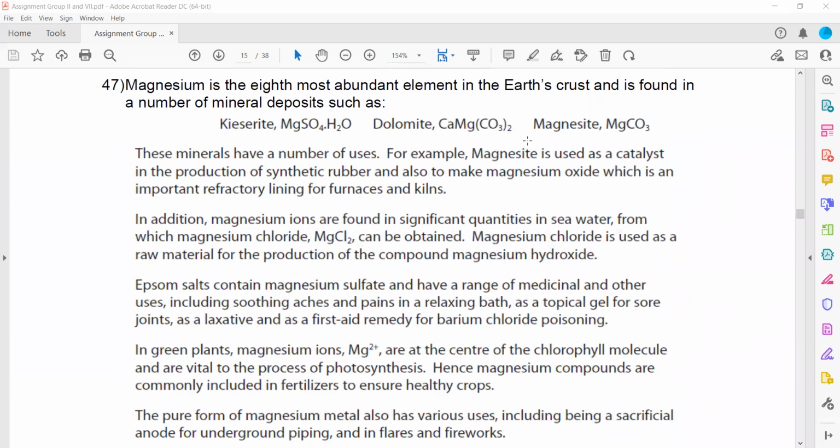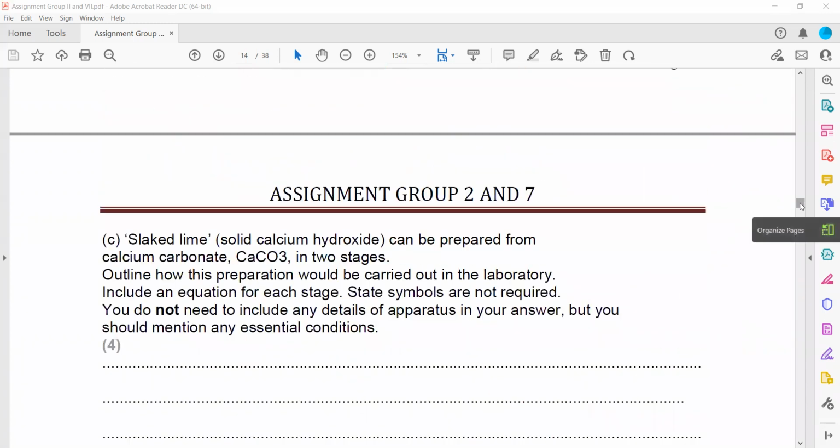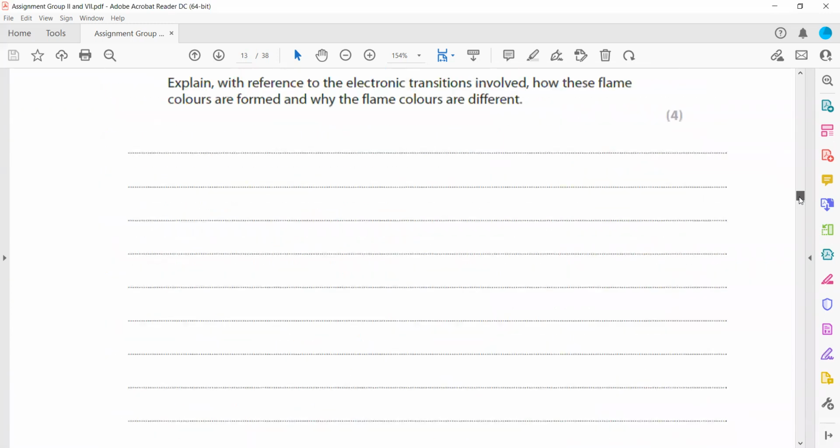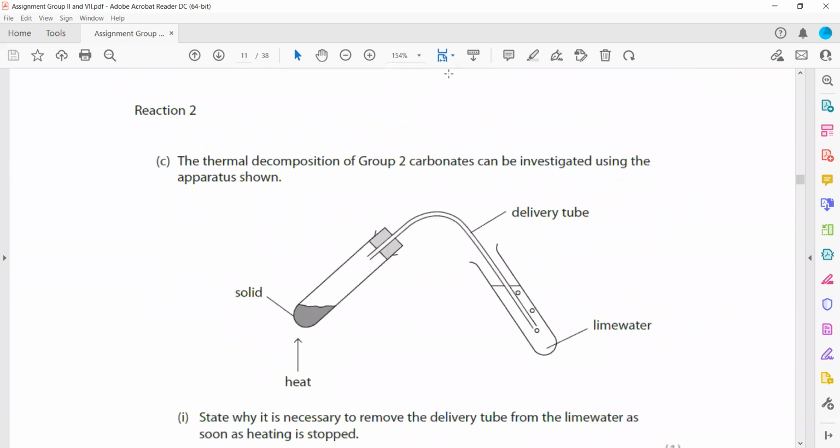from magnesite? Basically thermal decomposition is there because this is a carbonate. When I supply heat energy, this will decompose into magnesium oxide plus carbon dioxide. So what is the apparatus for thermal decomposition? If you check the first question which we solved, that is actually an apparatus for thermal decomposition. You have to draw that here you will have magnesite or magnesium carbonate.